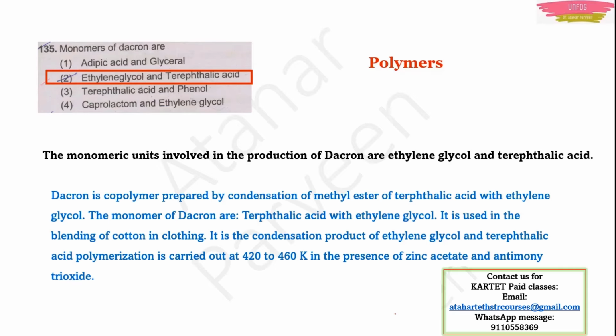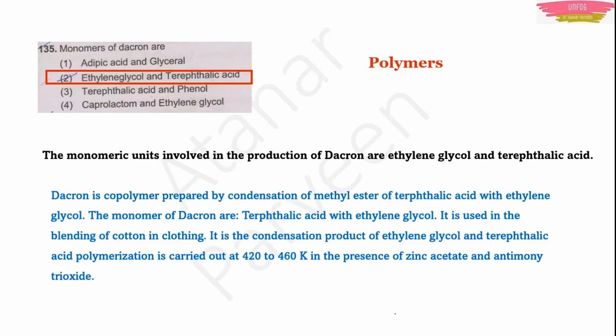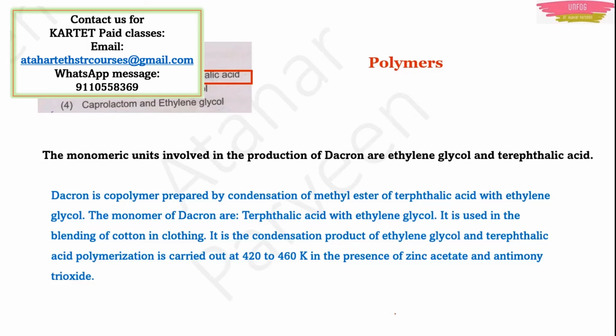Now, what is Dacron? Dacron is a copolymer. It is prepared by condensation of the methyl ester of terephthalic acid and ethylene glycol. The monomers of Dacron are terephthalic acid and ethylene glycol. This Dacron is used in blending with cotton in clothing. It is the condensation product of ethylene glycol and terephthalic acid polymerization. This polymerization is carried out at 420 to 460 Kelvin in the presence of zinc acetate and antimony trioxide.